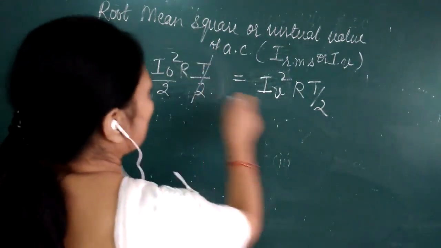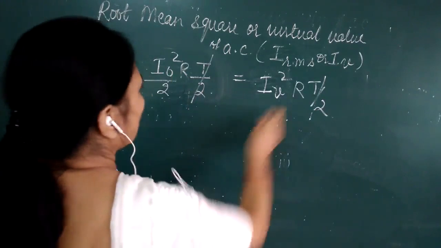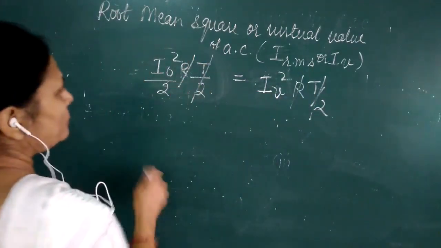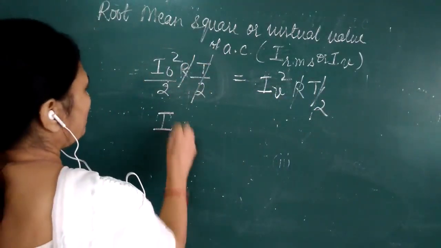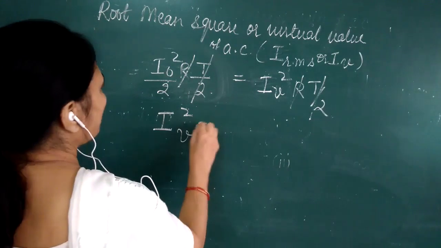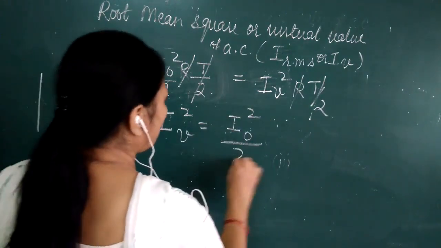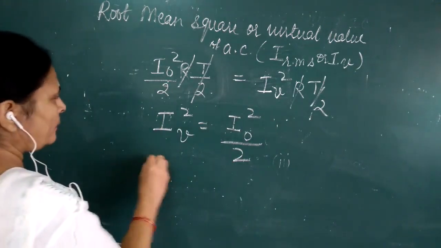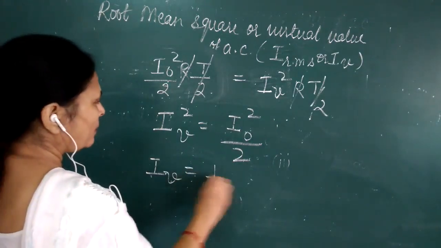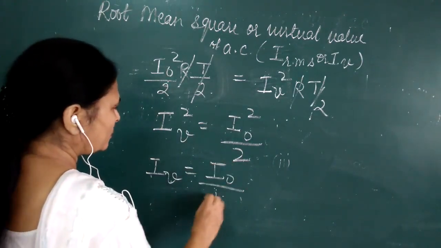Now t by 2 and t by 2 will cancel out, R and R will cancel out, you will be left with IV square equals I naught square upon 2, or IV equals I naught upon root 2.